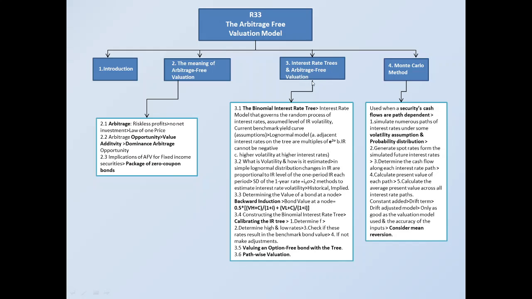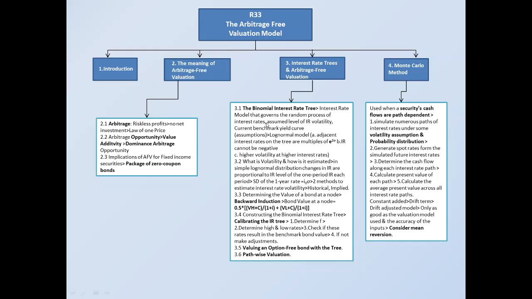Over here, one should remember what the binomial interest rate tree is. It is the interest rate model that governs the random process of interest rate with assumed level of interest rate volatility and current benchmark yield curve. So these three, one model. The binomial interest rate tree has three assumptions to it. The first is that the interest rate model governs the random process of interest rate.